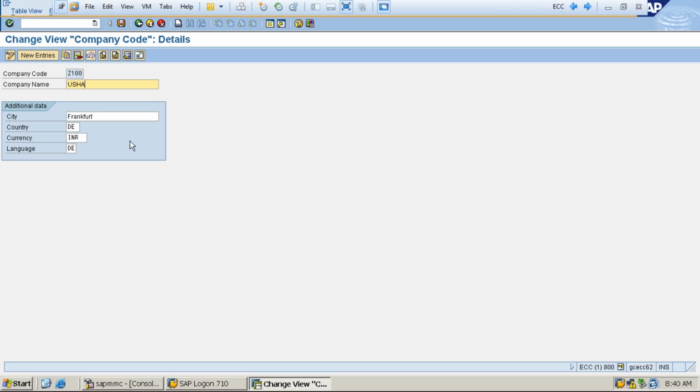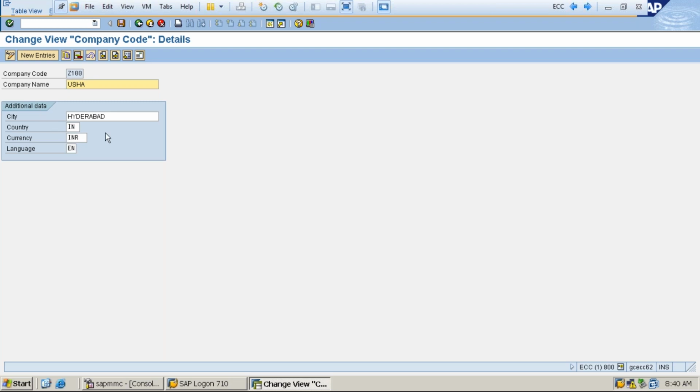Now I press enter, and I should also change the city. City must be here, and the country is India. Currency INR and language EN English. Okay, and I press enter. The system took all the details. Now we change the name and some other additional details.